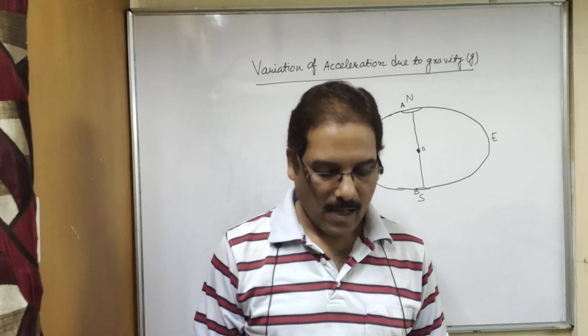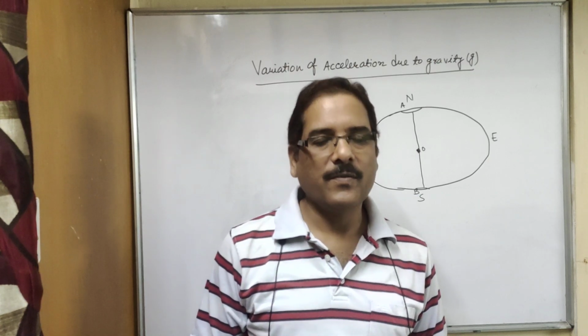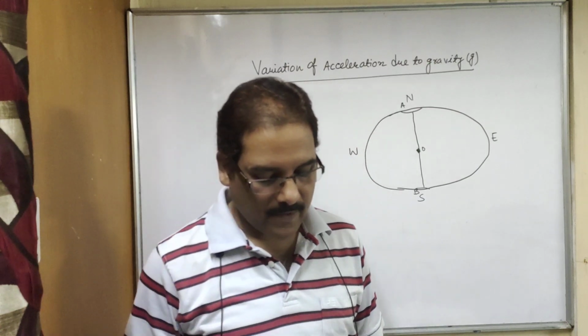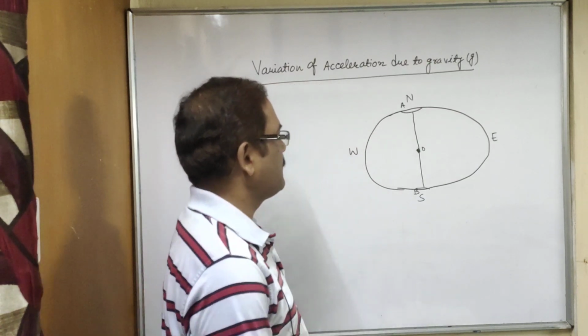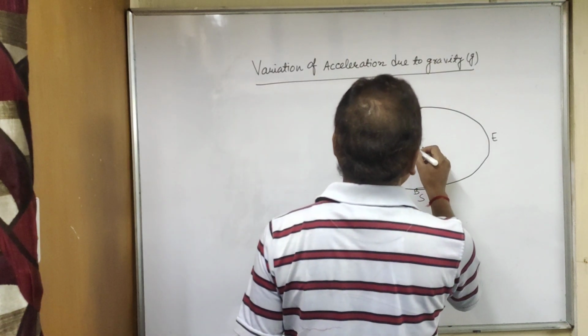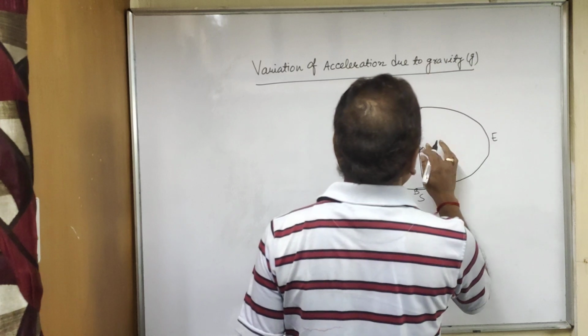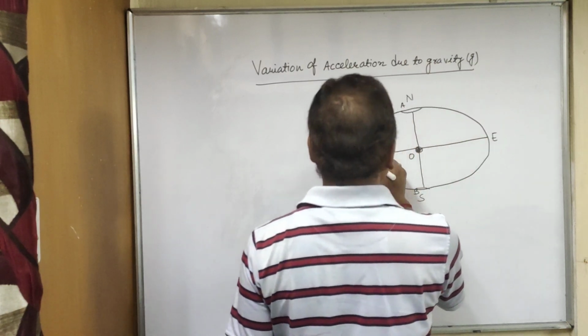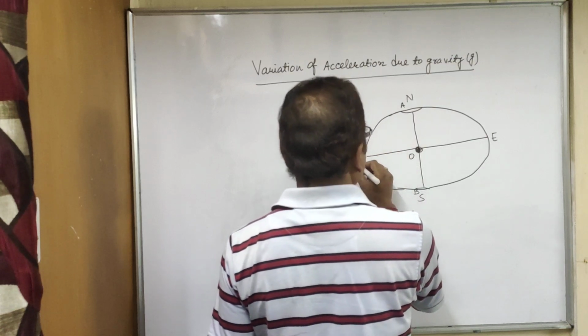Next sentence. Again, the radius of the earth is maximum at the equator. So if we consider this one from the center of the earth, so you see at equator these distances OC and OD are large distances.